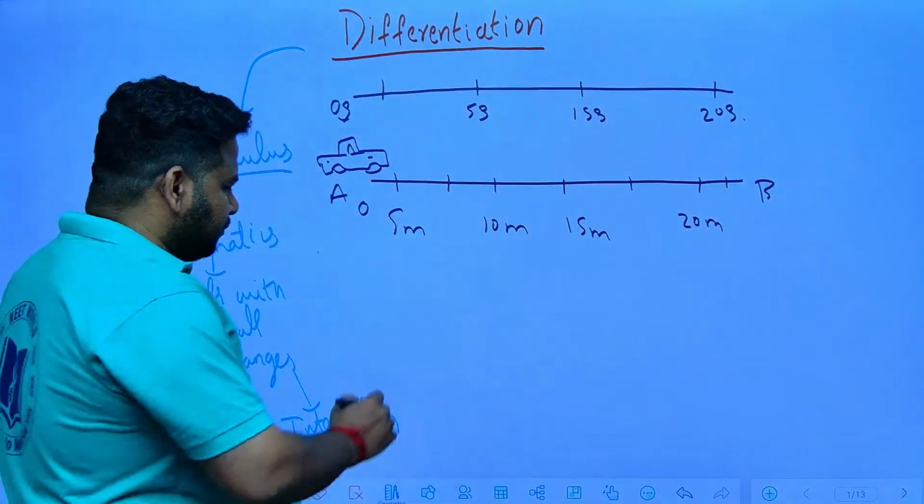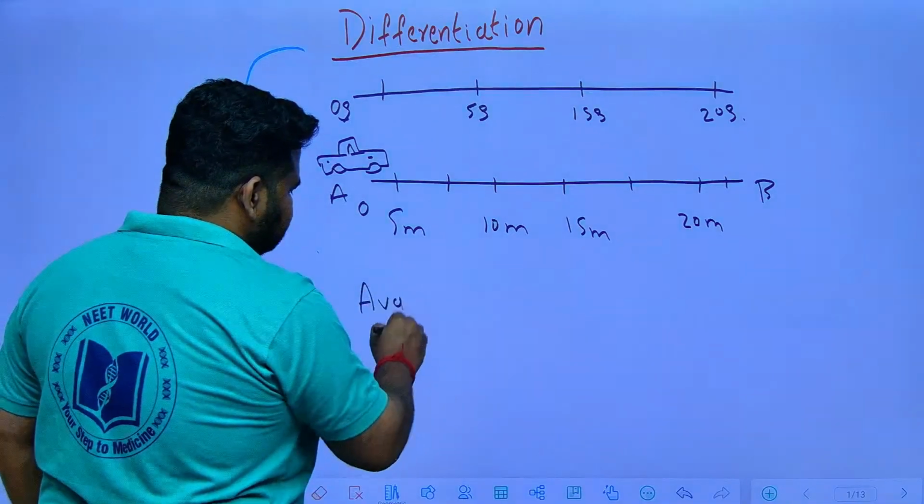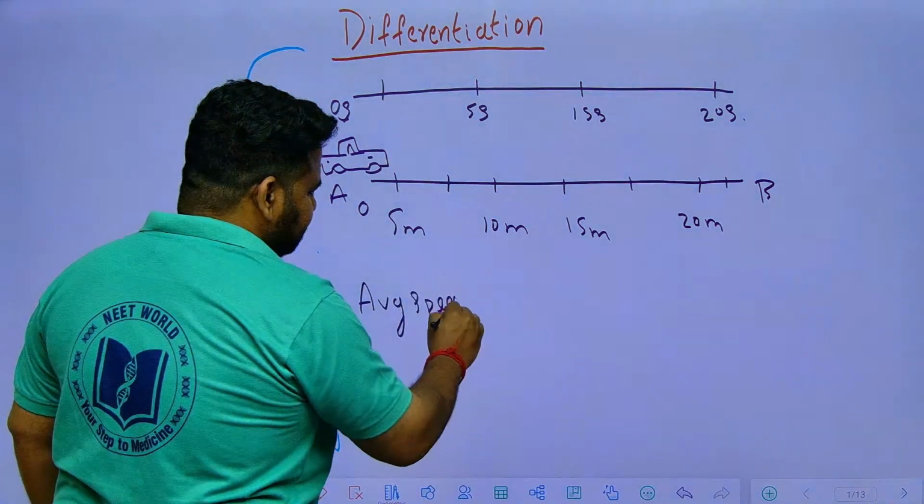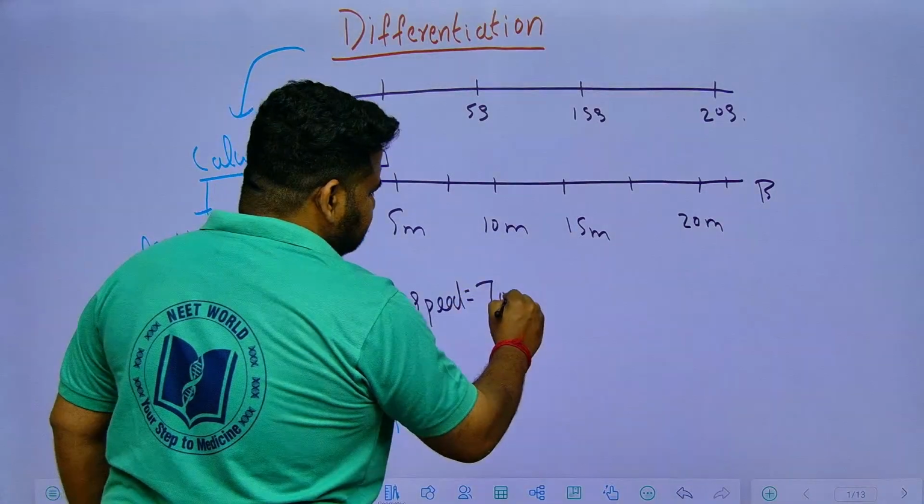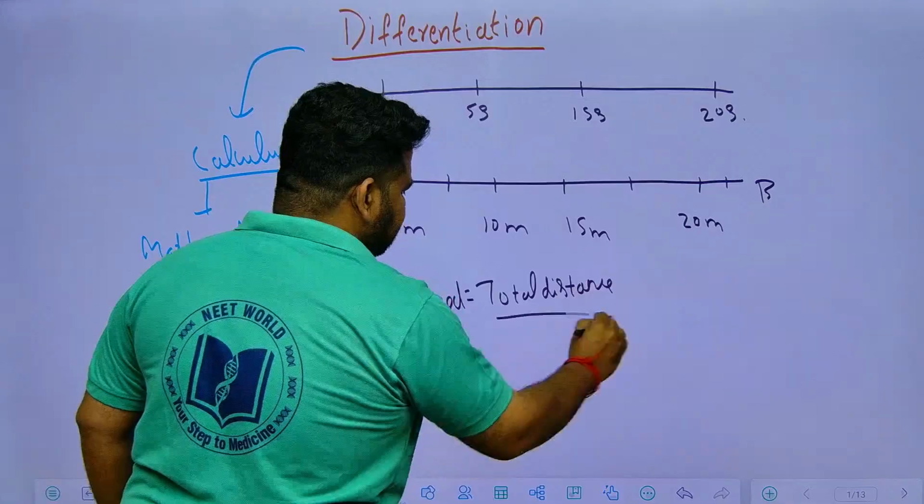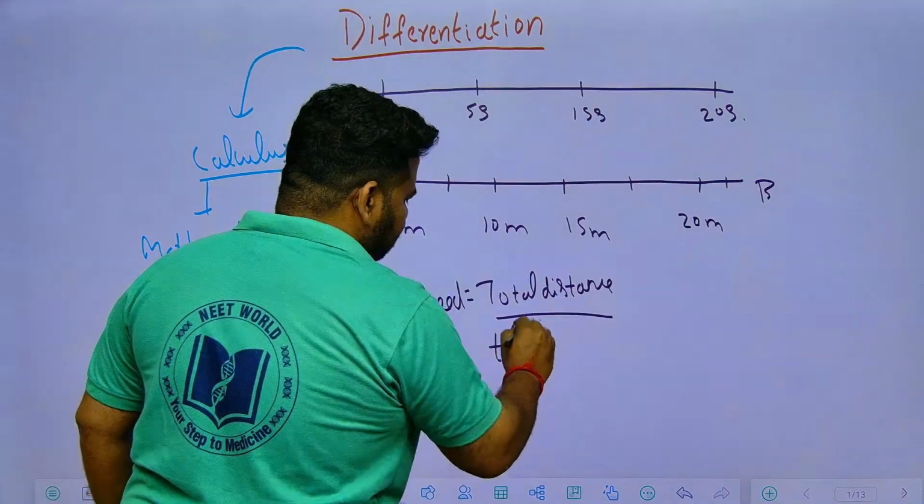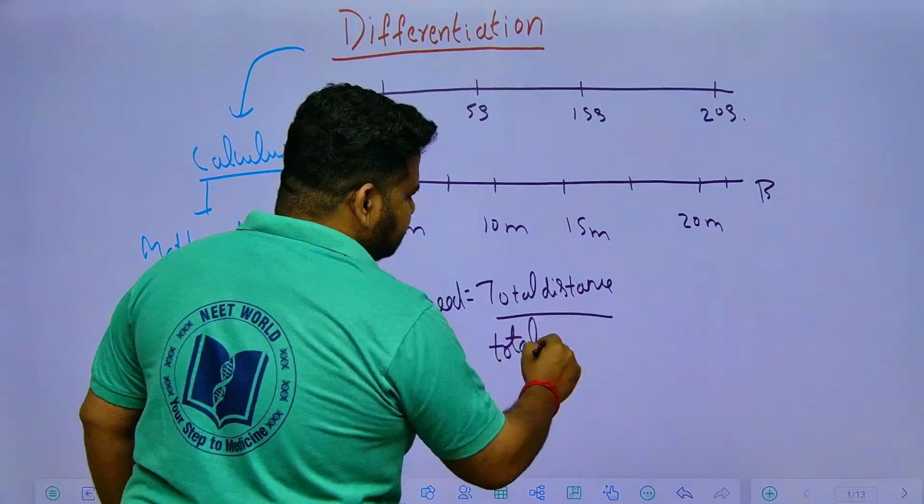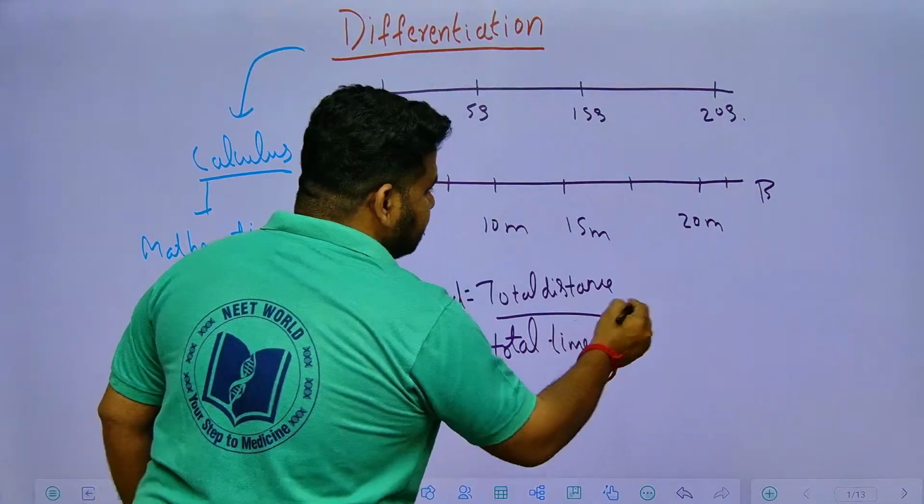Apart from this, we have one more concept called average speed. Average speed means what? Average speed means you will write total distance by total time taken. You would have already studied this in your lower classes. Total distance by total time taken. Okay, total distance is what?